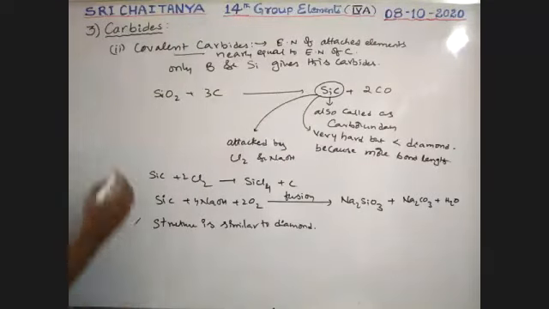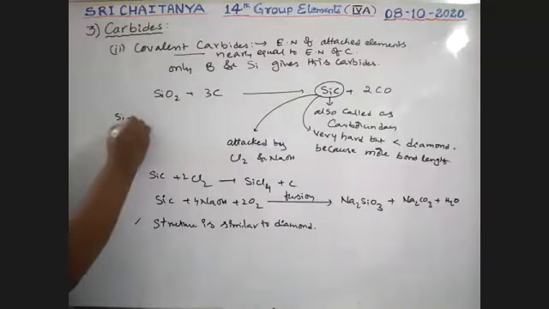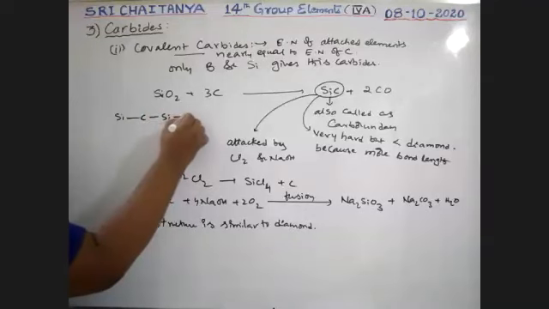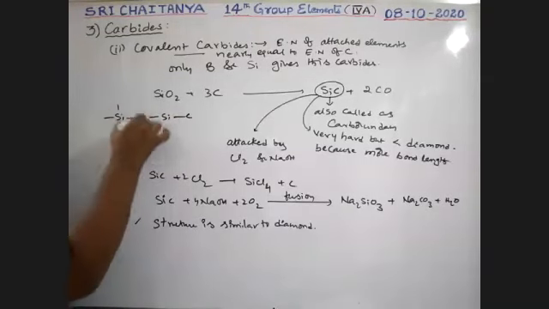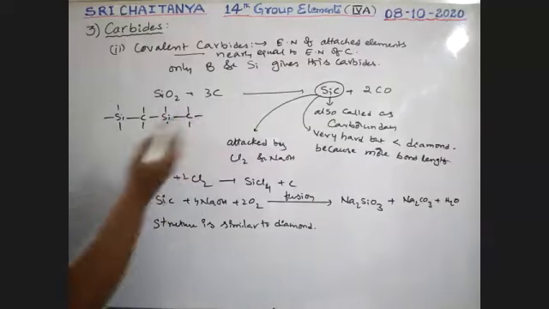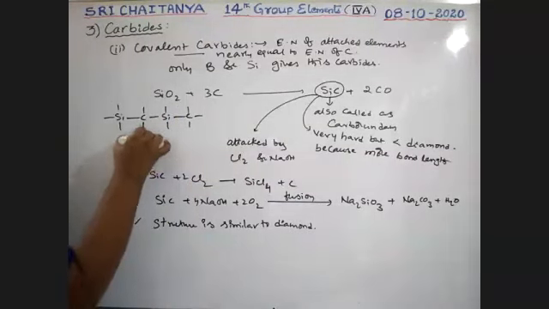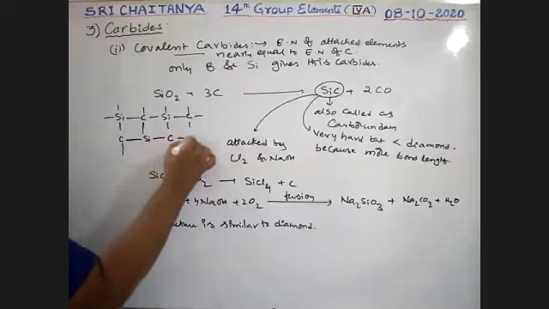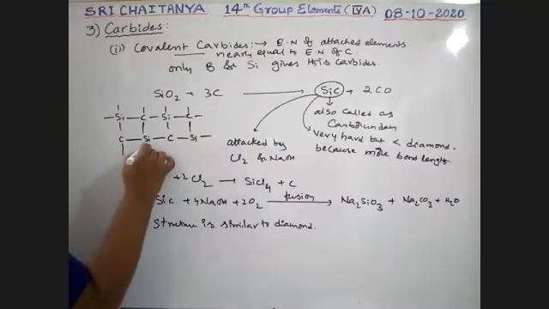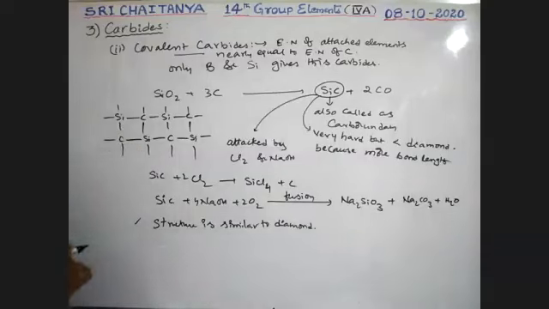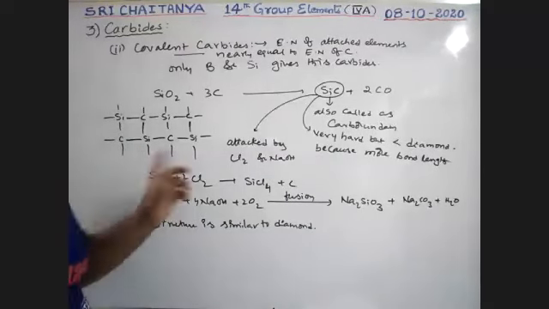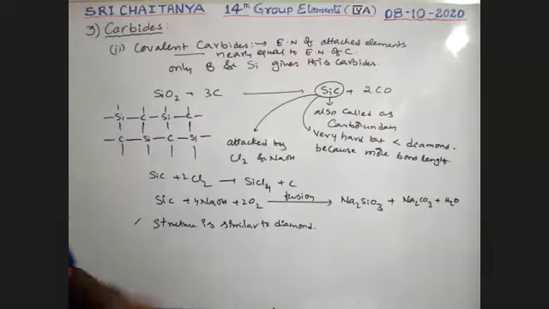So the structure is like this: silicon bonded with carbon, silicon bonded with carbon. Although both are group 14 elements, every silicon is bonded with carbon, and every carbon with silicon. Like this, the connection is available.